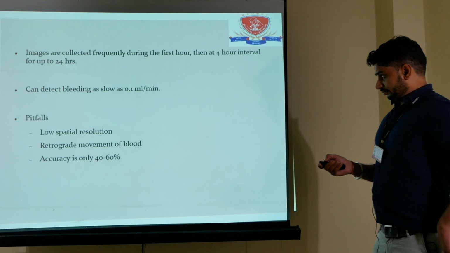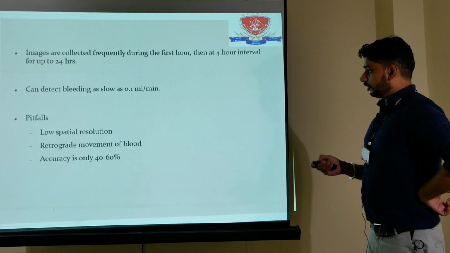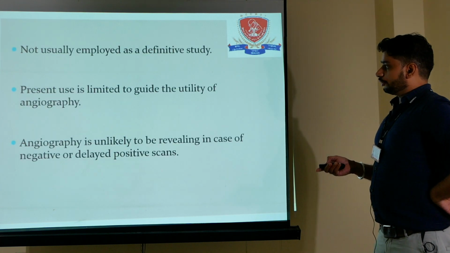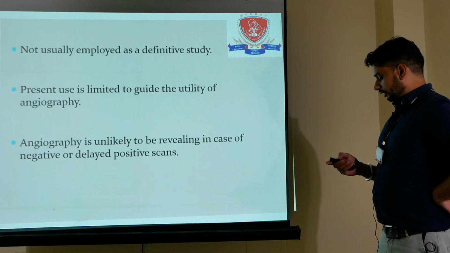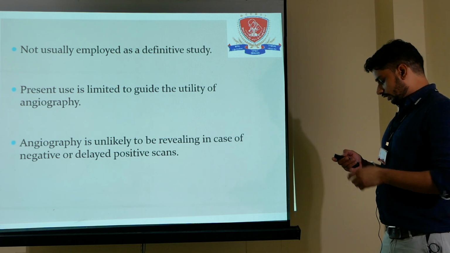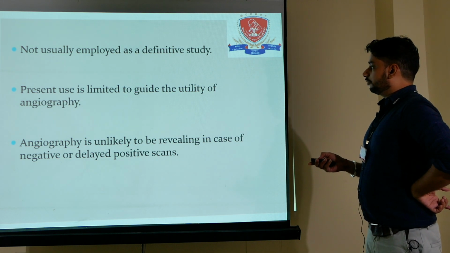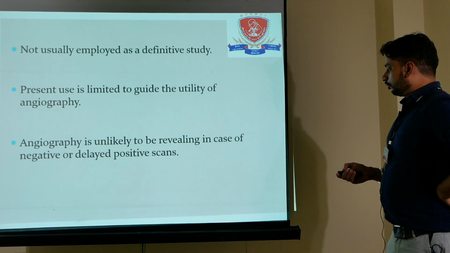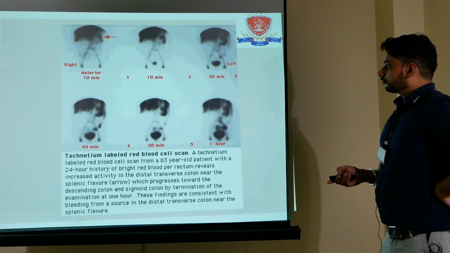Then images are collected frequently during the first hour, then at 4-hour intervals for up to 24 hours. It can detect bleeding as slow as 0.1 ml per minute, and it is not usually employed as a definitive study, because it is not available in each and every setting. So present use is limited to guide the utility of the angiography. Angiography is unlikely to be revealing in case of negative or delayed positive scans.